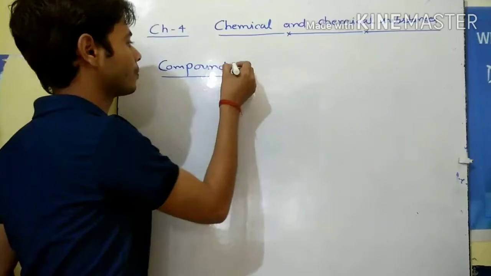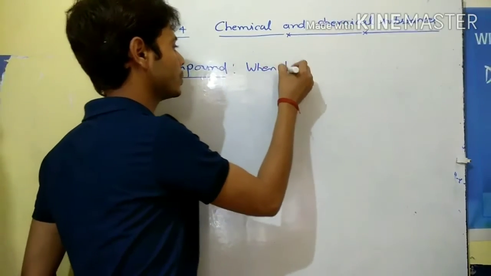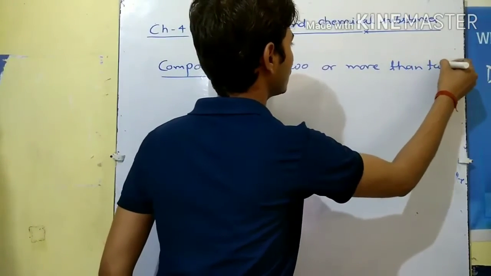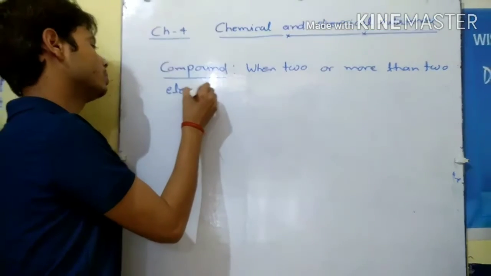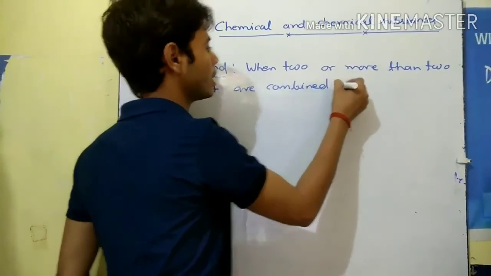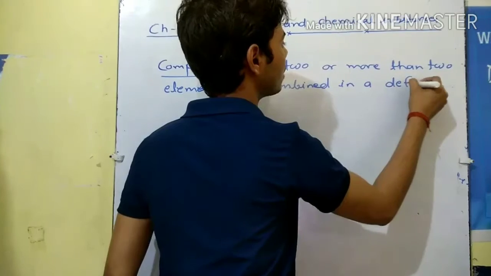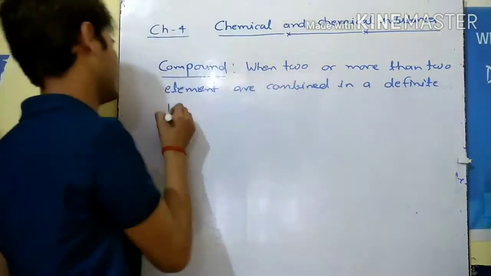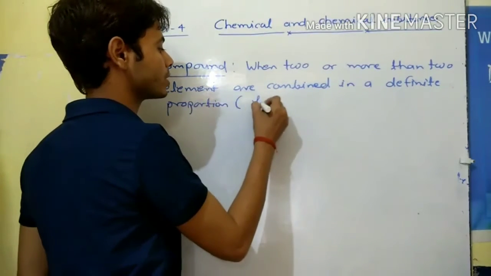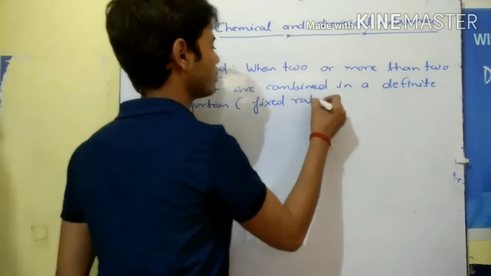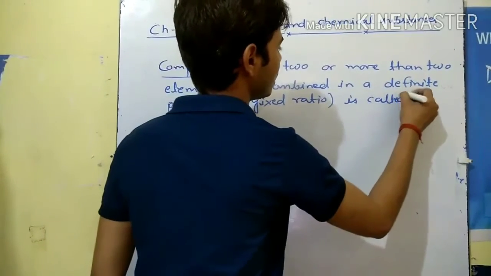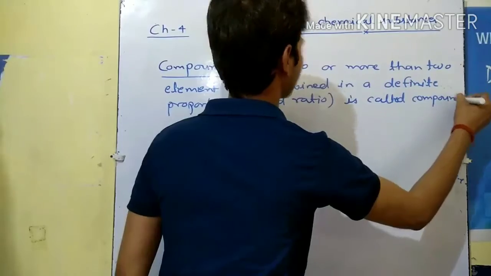So what is the compound? When two or more elements are combined in a definite proportion, that means a fixed ratio, it is called a compound.